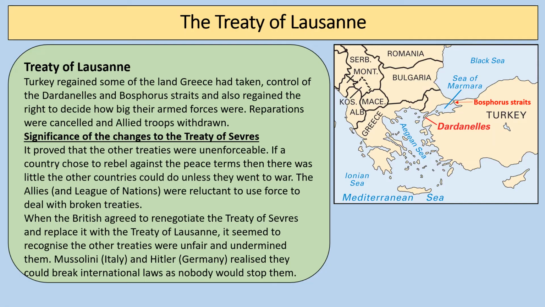So the British agreed to renegotiate the Treaty of Sèvres, and it basically is almost like a recognition that the other peace treaties are perhaps unfair. And again, I suppose when you think about what happened in the 1930s with Japan invading Manchuria and Italy invading Abyssinia, it just gives that idea that if you are brave enough and you are powerful enough, you can basically use aggression to get your own way in this time period.